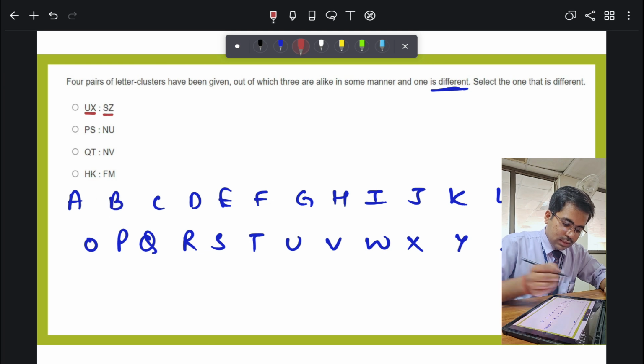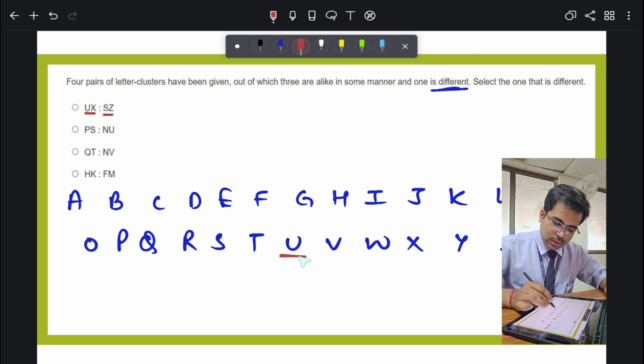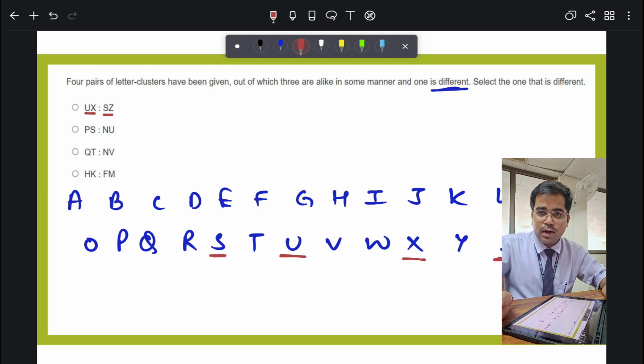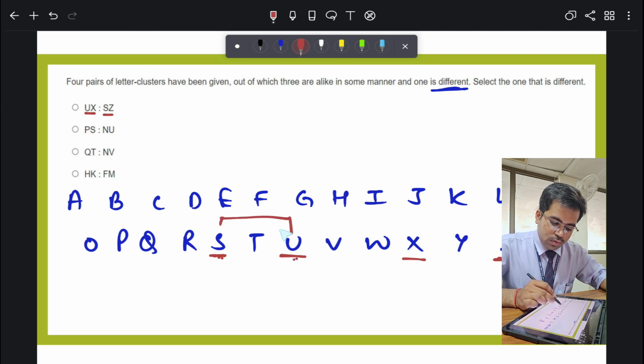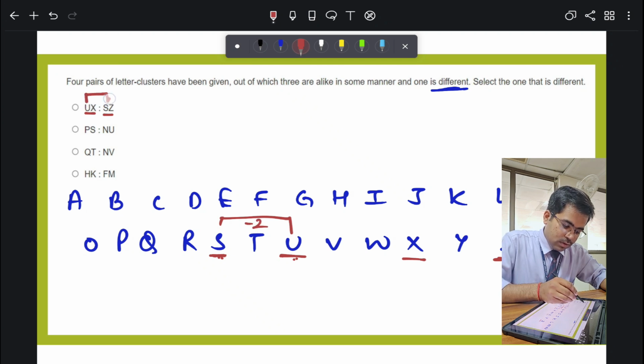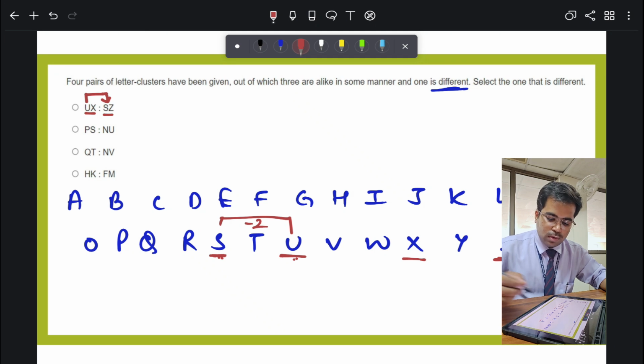This is UX and SZ. Let's find where UX is. U is here, X is here. And S is here and Z is there. Now to find the relation, I can easily find one: see the difference between S and U. If I do -2 on U, we get S. Now if I do +2 on X, I get Z. So this pair is related by this rule.